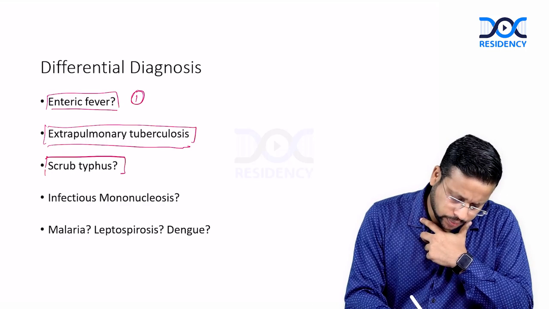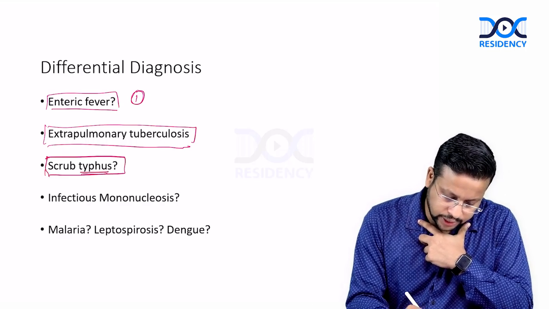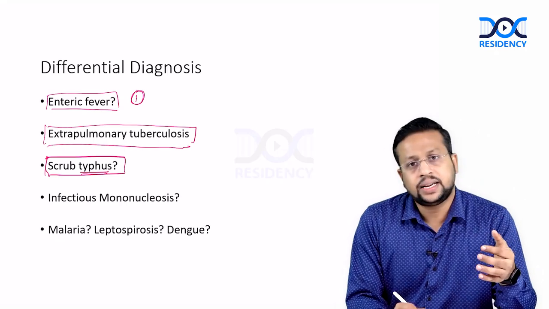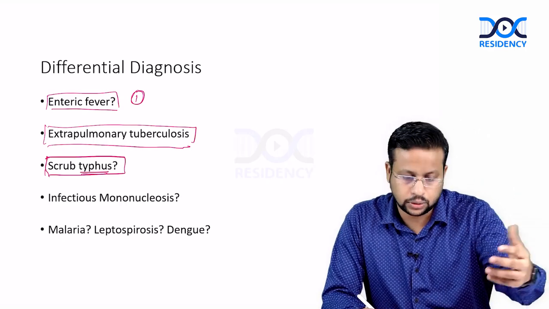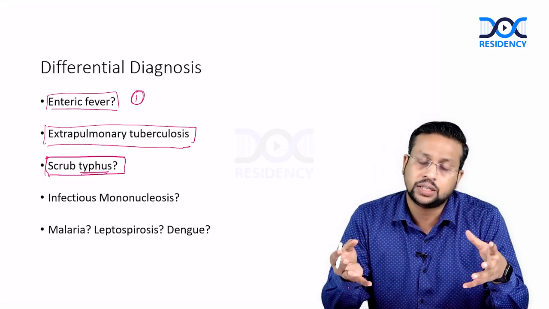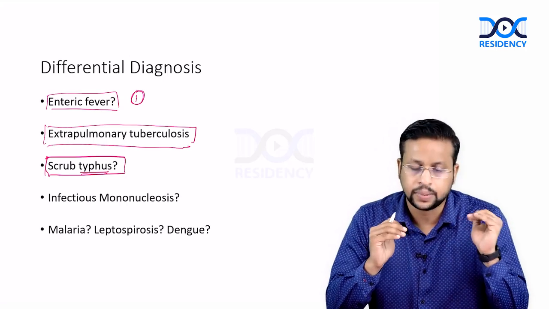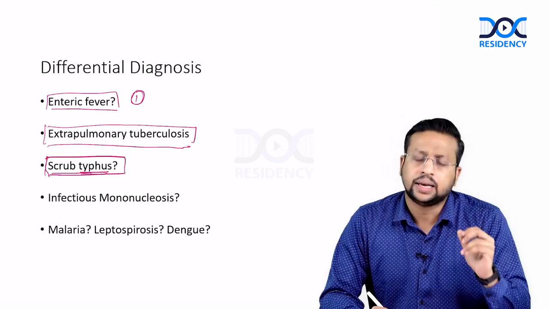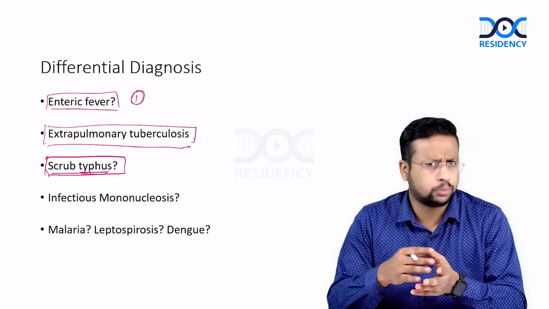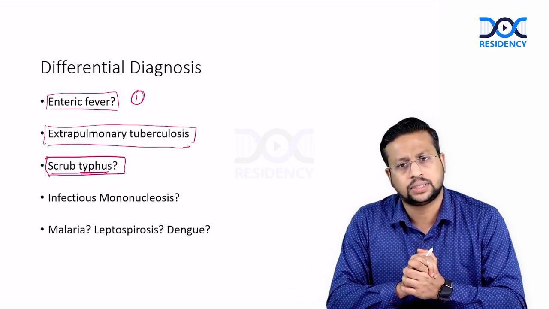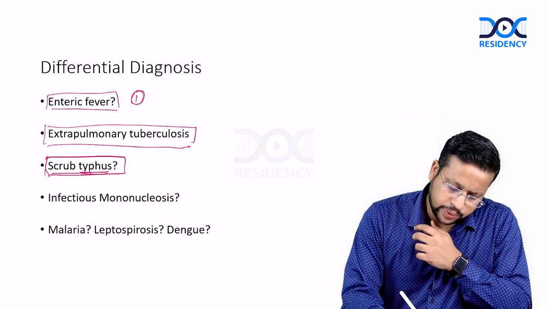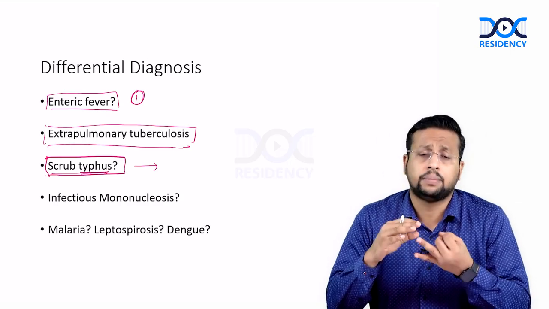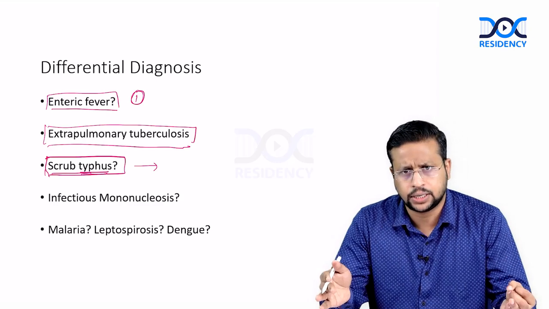Scrub typhus. Now, look at the names typhus and typhoid. Enteric fever is also called typhoid fever, which means that typhoid is looking like typhus. So, typhus can always be a differential for enteric fever. Scrub typhus is the typhus that is seen in our country. It can have prolonged fever lasting up to around 1 to 2 weeks. Scrub typhus is usually associated with severe headache sometimes and myalgias.